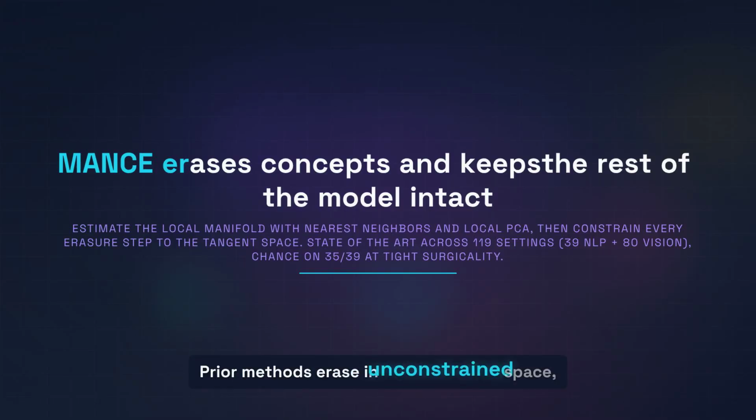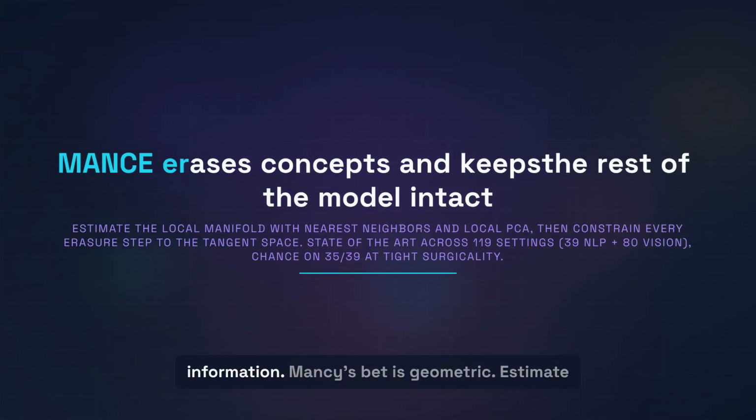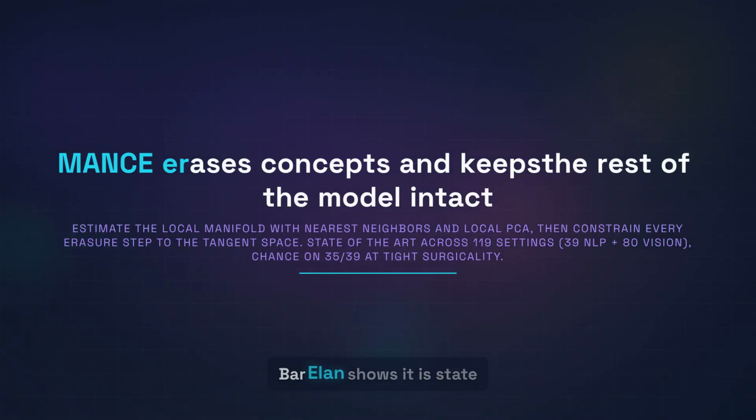Prior methods erase in unconstrained space, pushing representations off the natural manifold where they live, and that off-manifold drift is what damages unrelated information. Manc's bet is geometric. Estimate the local manifold with nearest neighbors and local PCA, then constrain every erasure step to the tangent space of that manifold. A team at Bar-Ilan shows it is state-of-the-art across 119 settings, 39 NLP and 80 vision, reaching chance on 35 of 39 at tight surgicality.